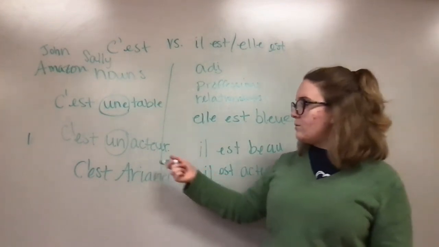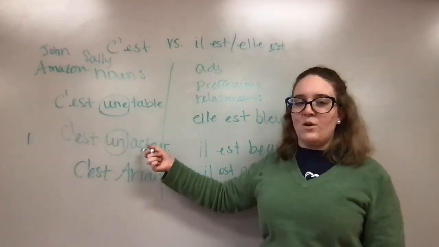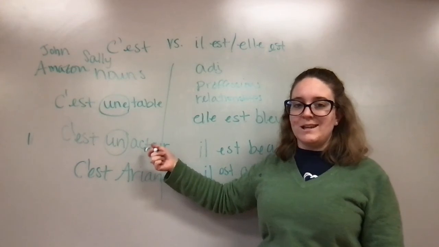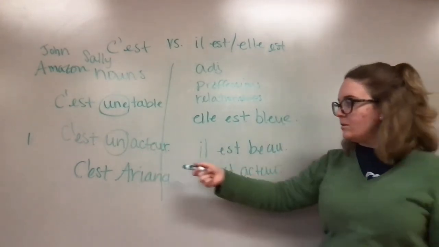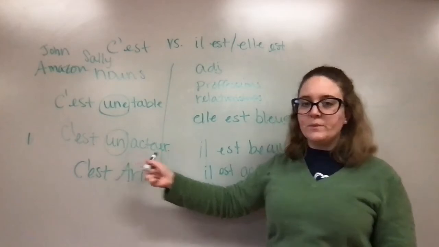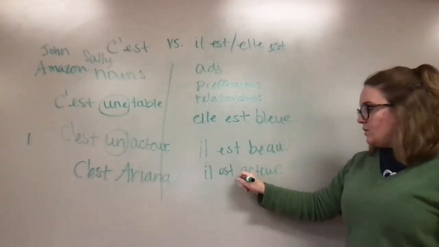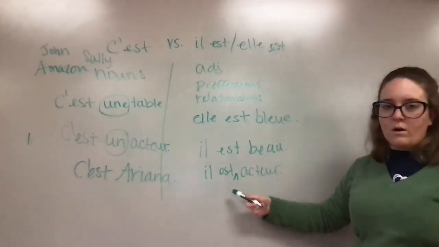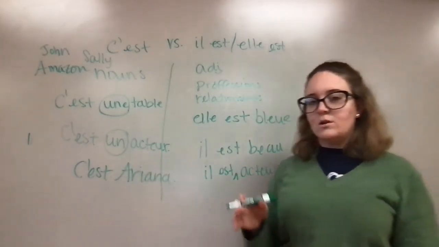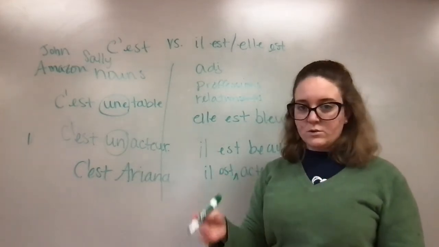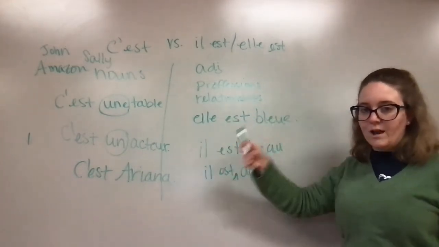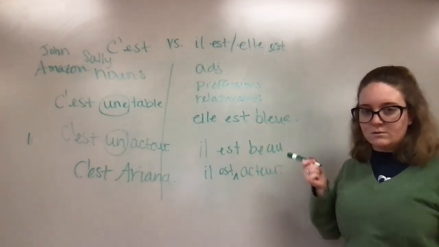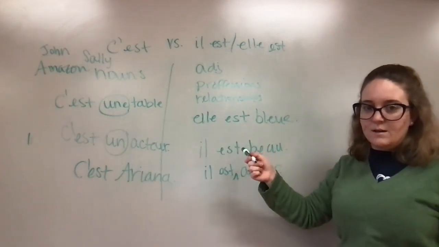We're talking about the noun that the person is. So this is his profession. He is an actor. In this case, you can see there is no article here. I said always have an article in your sentence, but this is the only case in which you will not have an article when using il est, elle est.